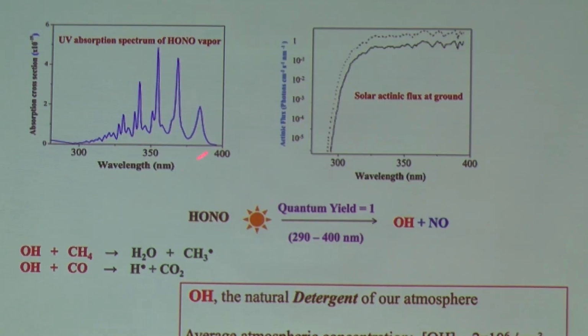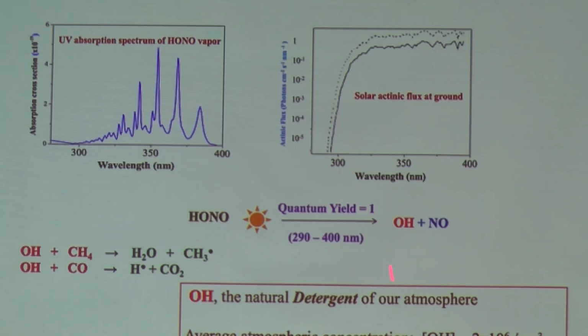So this is the gas phase absorption spectrum of nitrous acid. It is seen that in all this near UV region, it absorbs very strongly, and not only that, the photochemical quantum yield is almost 1. The importance of this reaction is that the hydroxyl radical is known as the natural detergent of the atmosphere, because the only mechanism available for removal of carbon monoxide and methane from the atmosphere is reaction with the hydroxyl radical.